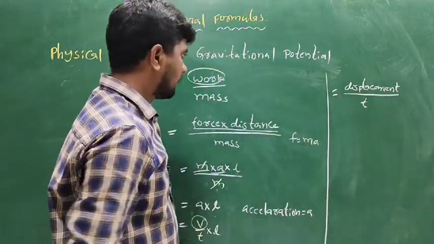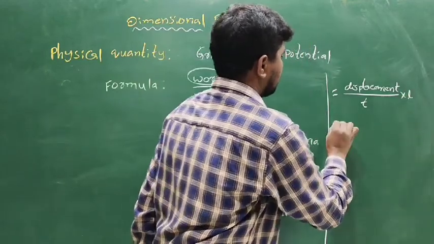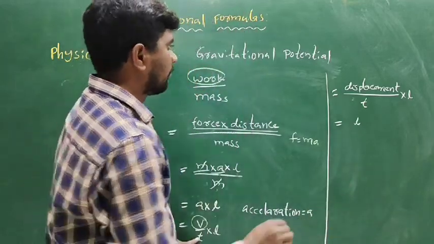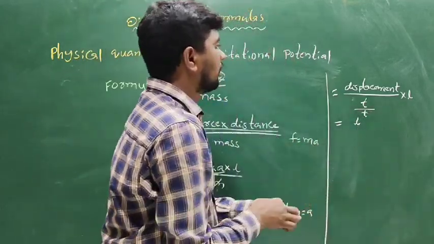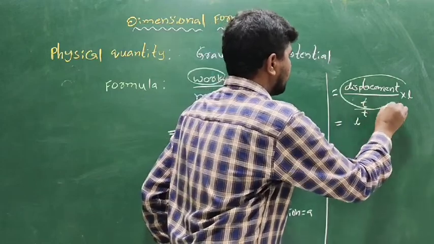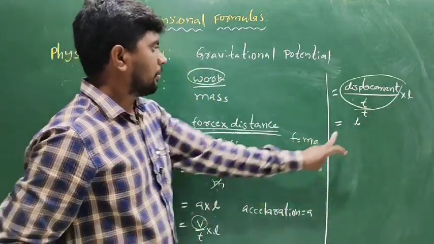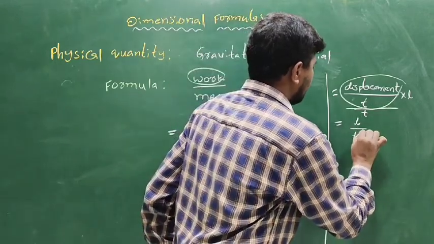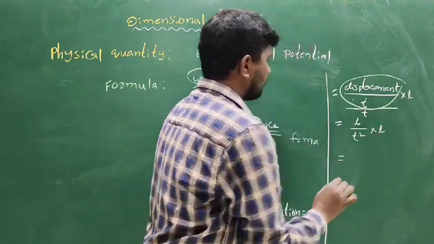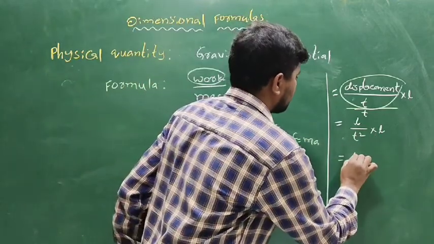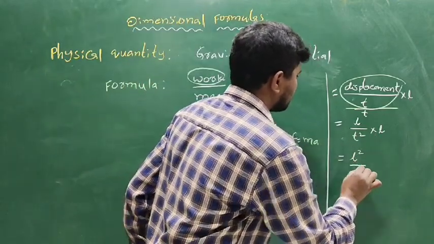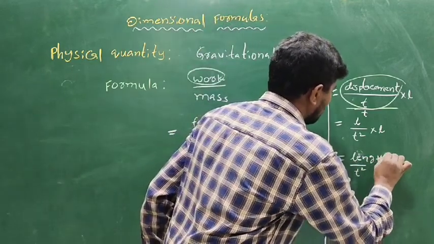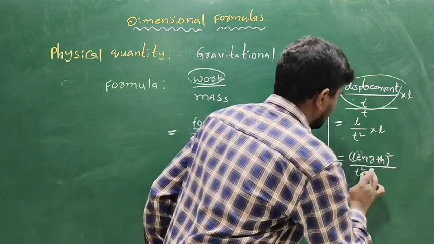Displacement means length L, so velocity is L by t, and v by t becomes L by t square. Into L gives L into L, L square by t square: length square by time square.